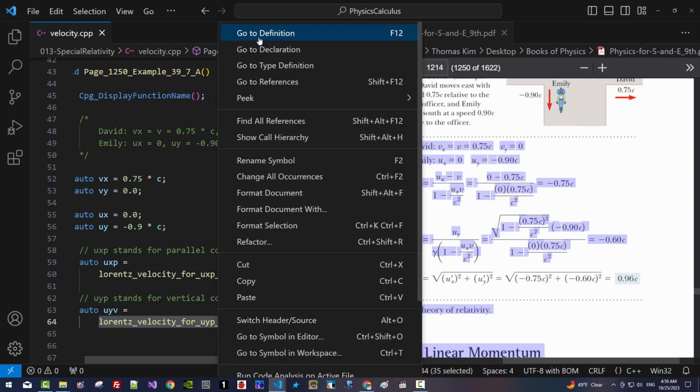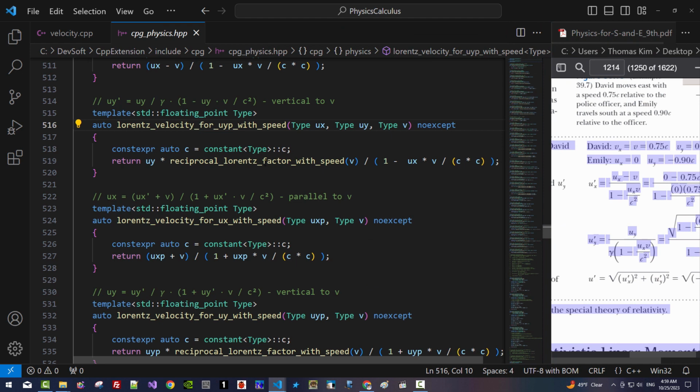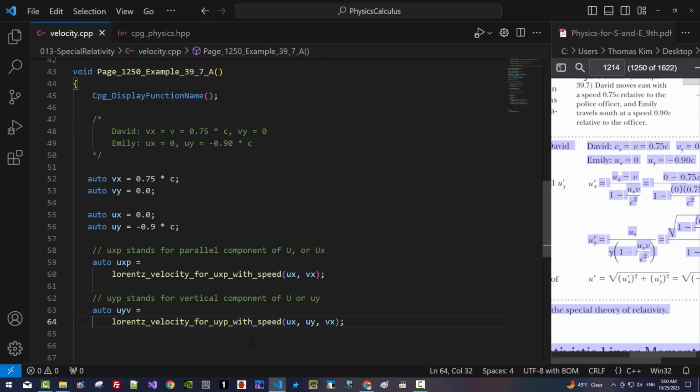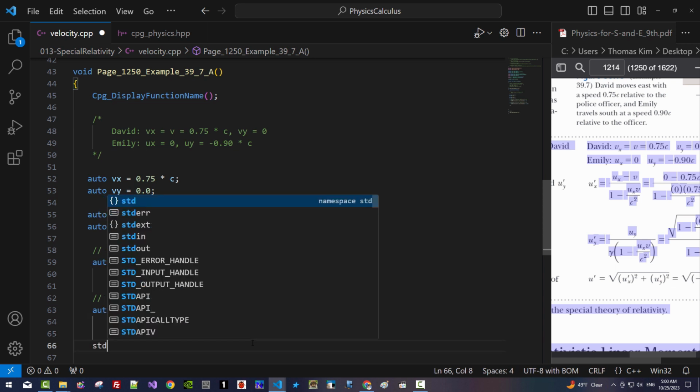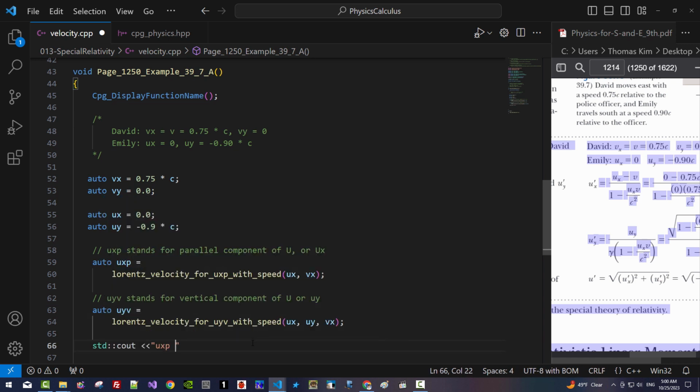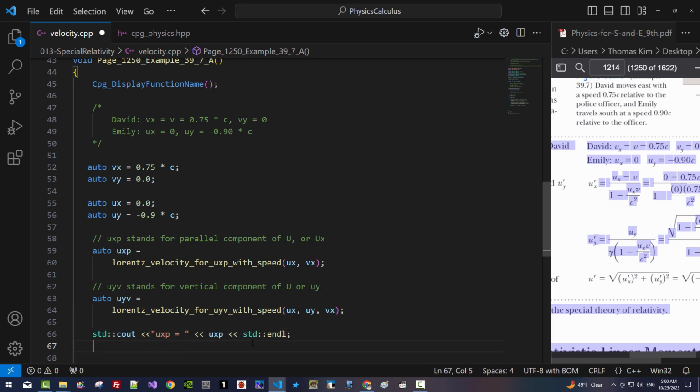Right click, go to definition. This function is implemented here. I would say Lorentz velocity for uiv. This is for the vertical component. Now back here, it should be uiv. uiv stands for the vertical component of u or uy. Now std::cout, uxp. This is the parallel component. uxp, std::cout, and there, copy, paste uyv.